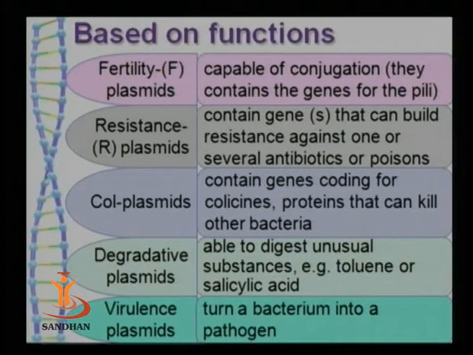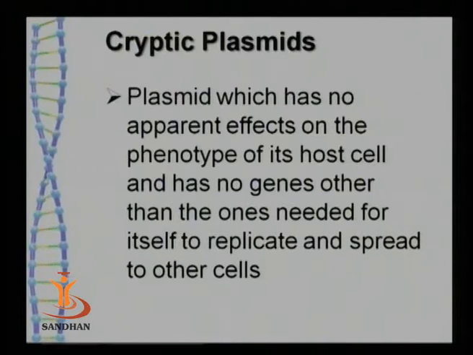Third category are degradative plasmids that help the cell to produce certain enzymes which are capable of degrading certain recalcitrant compounds and hydrocarbons. And the last category are virulence plasmids that confer pathogenicity to the organism. All these plasmids we will discuss in detail later on.